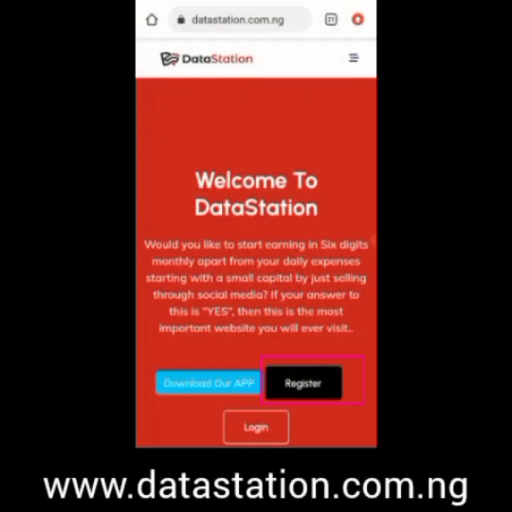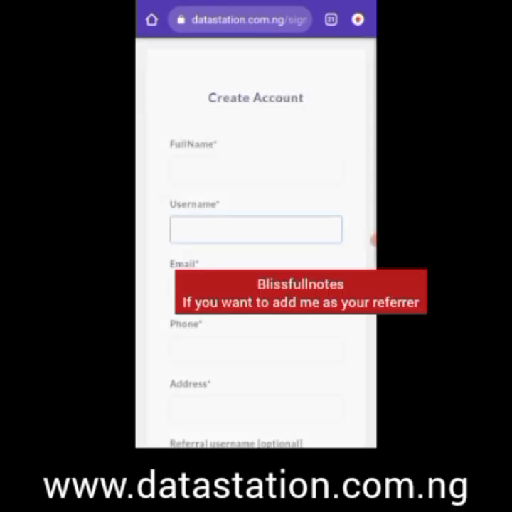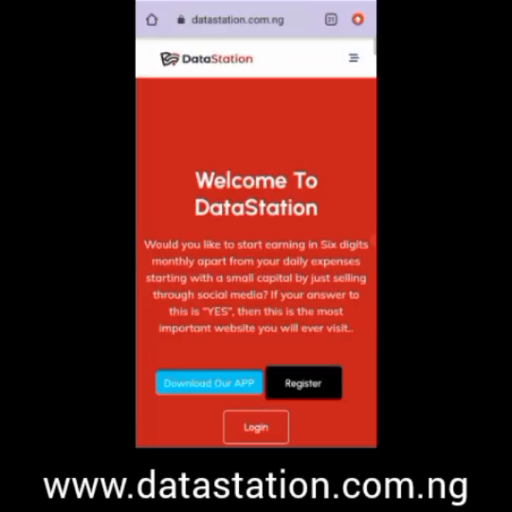So, go to www.datastation.com.ng, click on register. When you click on register, you add your username, put your full name, phone number, put a legit phone number in case you need to recover your password, and email and all of that. So once you are registered, they will tell you that it's successful, so you can go ahead and log in. You log in with your username and your password.